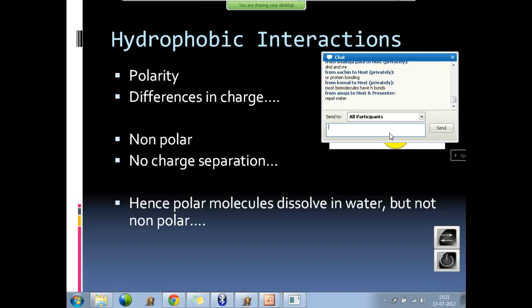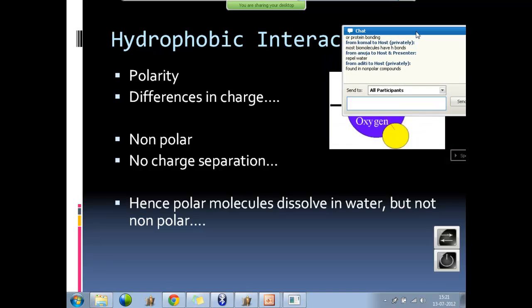Exactly, very simple. They repel water. Hydro means water, phobic means fear, phobia. They have a water phobia. They don't mix with water. Simple, nothing much in that. Task is done. Right? Now, water is a polar molecule, and any compound to dissolve in water should be a polar molecule. Non-polar molecules will not dissolve in water. Okay?